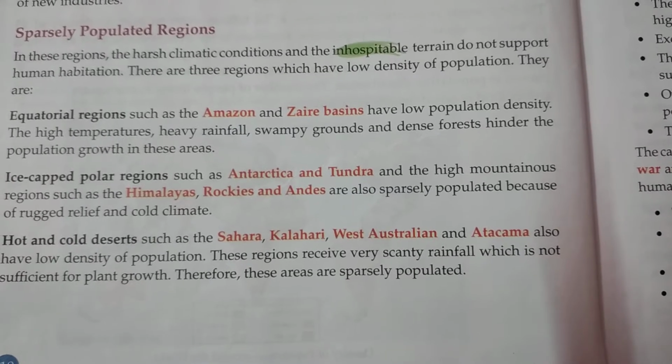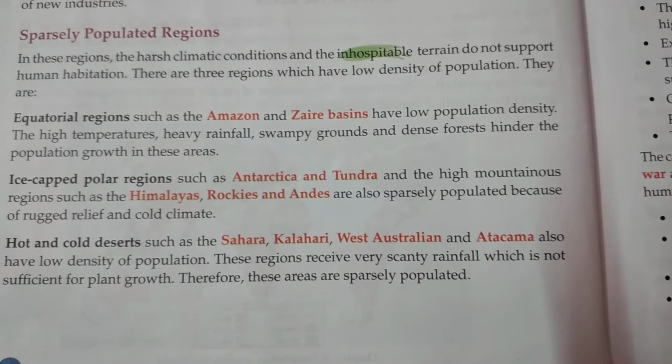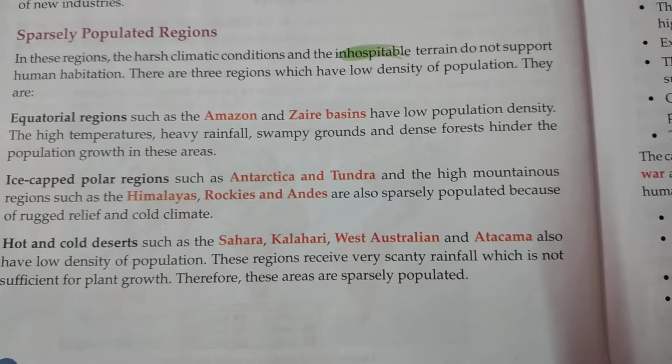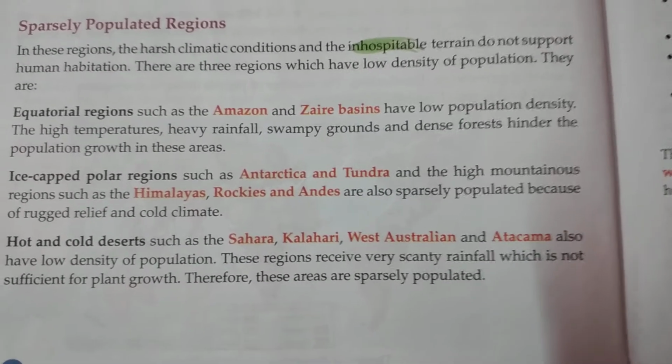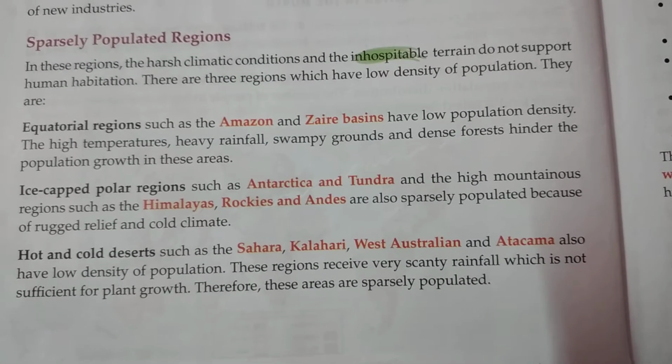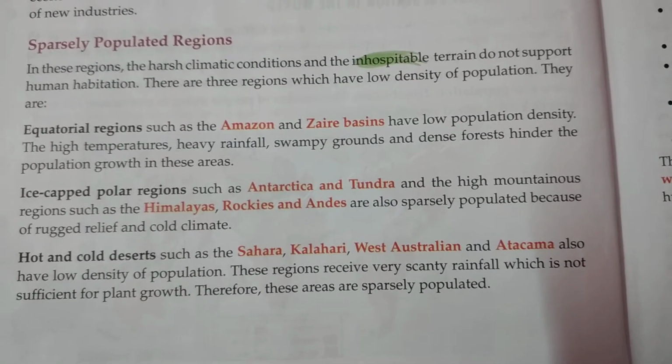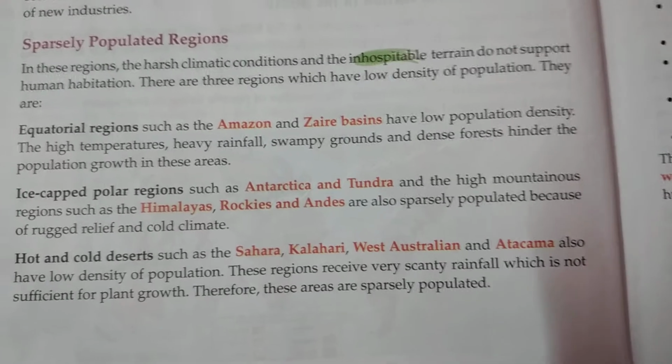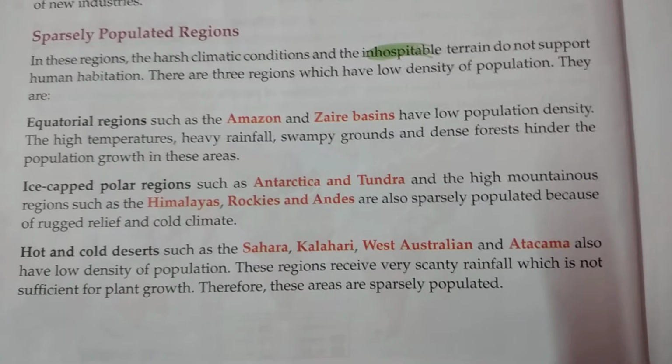These places have recorded more of a tribal population, people who are far apart from modern civilization. Their lifestyle is totally different and they prefer to live within the forests.